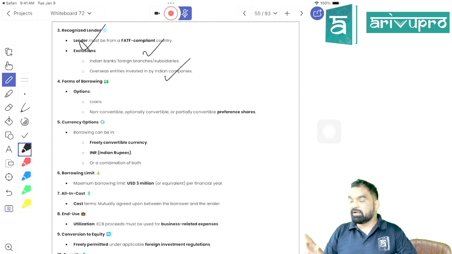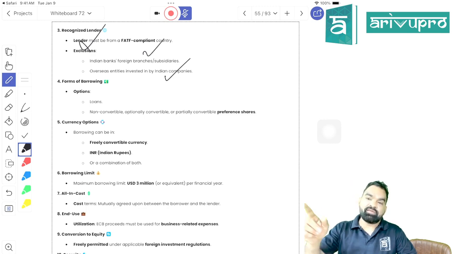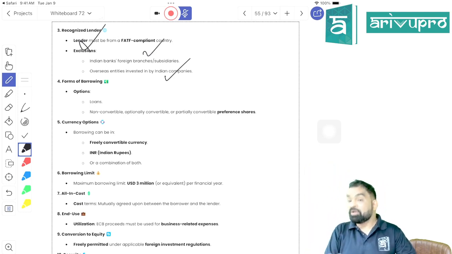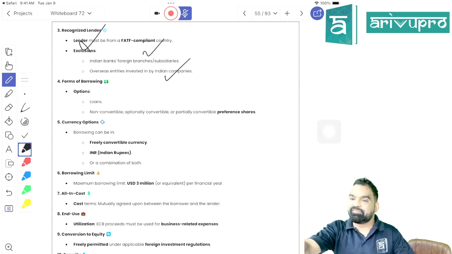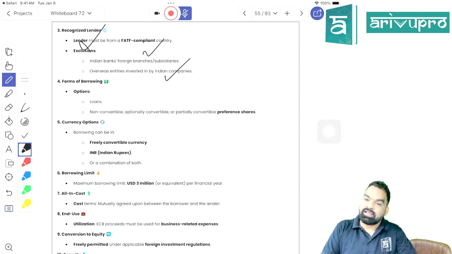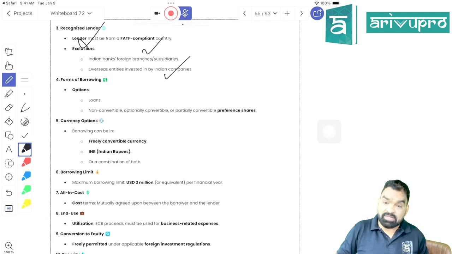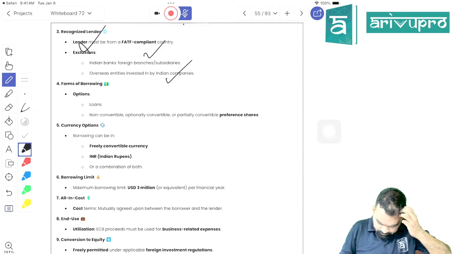Third condition, they are saying that you can only take ECB from a FATF compliant country, same as IOSCO and FATF. Here they are saying only FATF, right? But they are saying that you can even take a loan from any foreign branch of an Indian bank, even if it belongs to a non-FATF country, right? Because that is your bank, right? Right, students? Exclusion. They have written exclusion. You can take a loan from any foreign branch of an Indian bank or a foreign equity holder, even if he is not FATF compliant, right? Right, students? Is it clear?